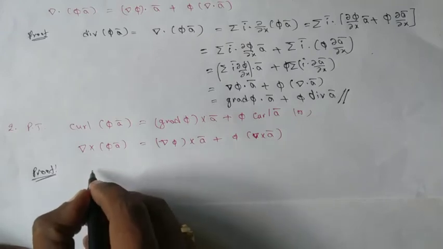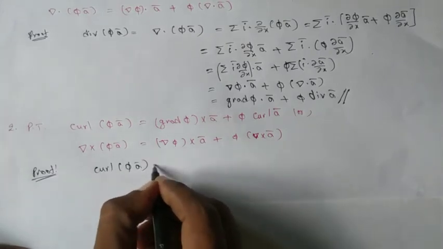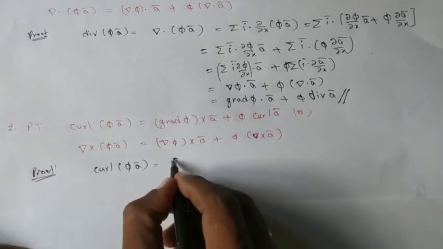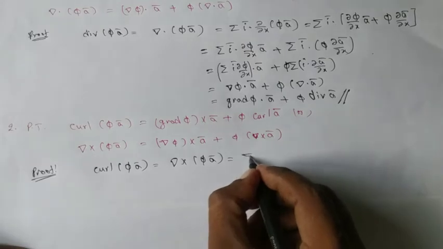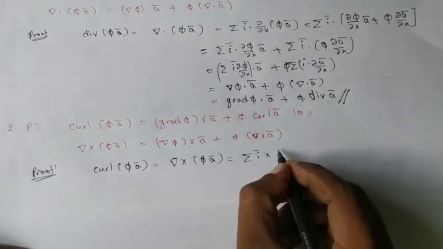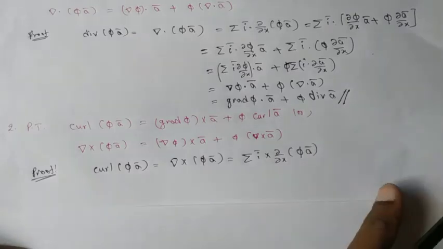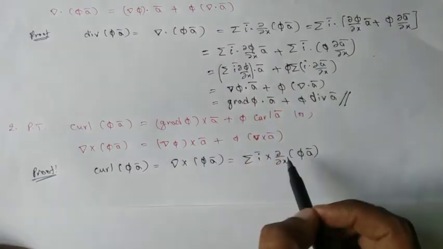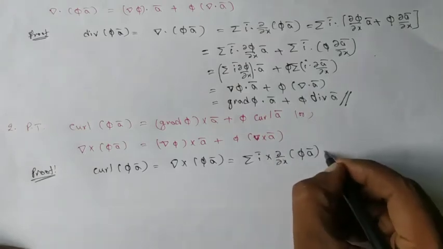Now let us come to the curl of phi a bar. According to the definition it is del cross phi a bar, which means sigma i bar cross dou by dou x of phi a bar. The difference between the previous problem and this problem is only that here it is dot, there it is cross. Everything else is the same as in the last problem.